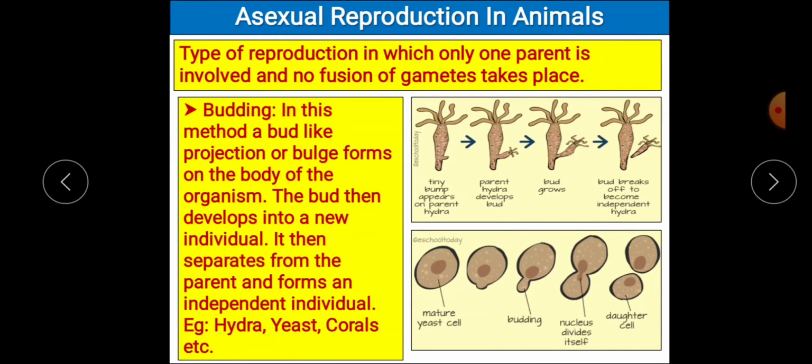Another example is in the case of yeast. Yeast is a type of fungi. So one matured yeast will start developing a bud-like structure. Here you can see this is a bud-like structure. Slowly it will grow in size, and the nucleus of the mother cell will get divided into two. One will stay with the mother cell, another will go to the daughter cell, and ultimately they will divide from each other and you will get one mother cell and one daughter cell. So this is how the process of budding takes place.